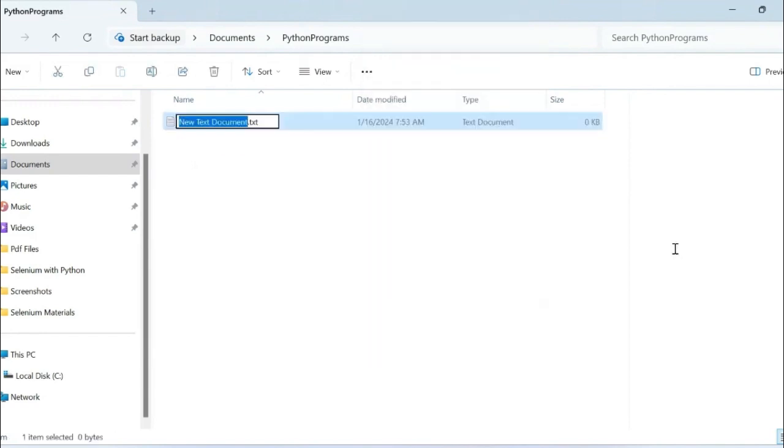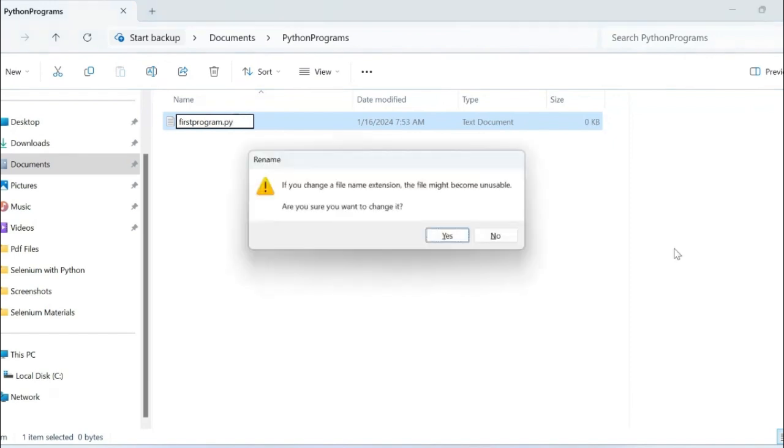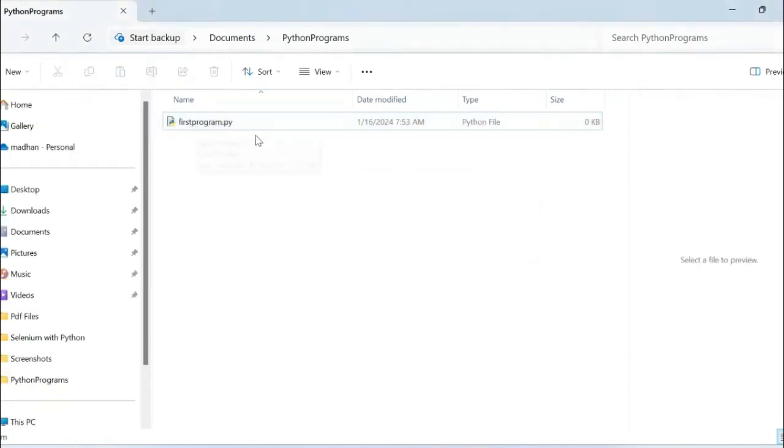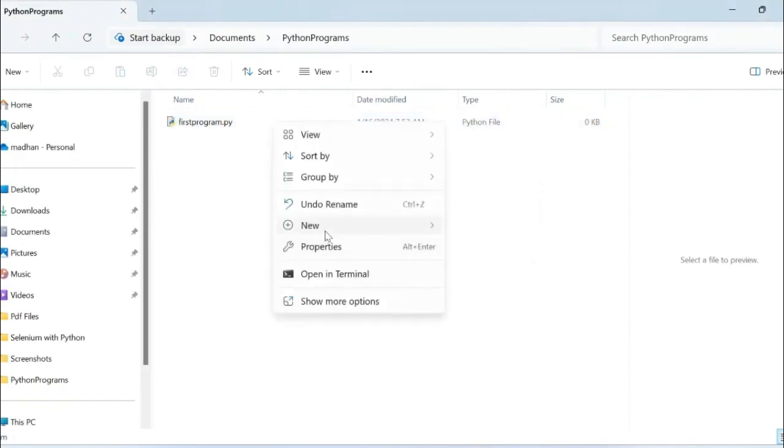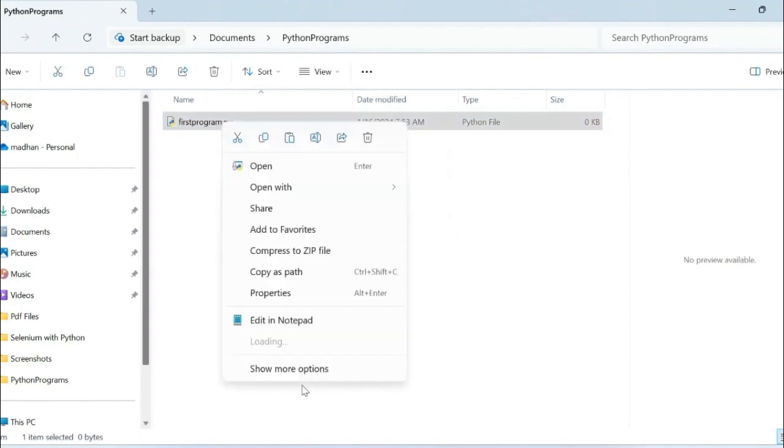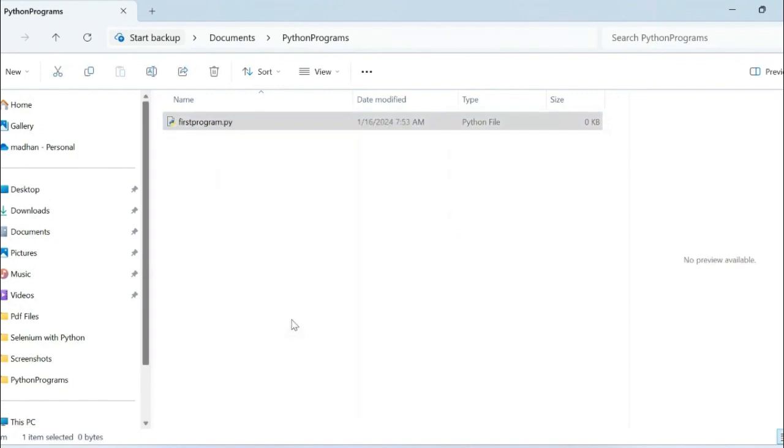In this, I will create my first program. This is the name which I am giving. Try to save that with a .py extension. If you click on that, it will ask whether you want to change the file name extension. Click on yes. If you change it, then it is a Python program. That is the reason the text file has changed to a Python symbol. Let me edit this with Notepad or Notepad++.